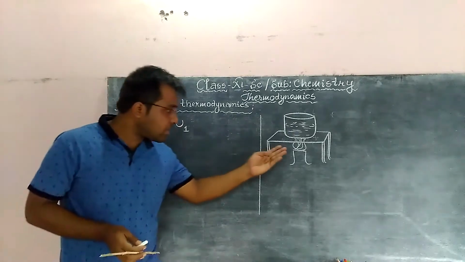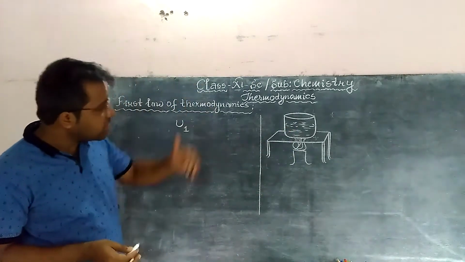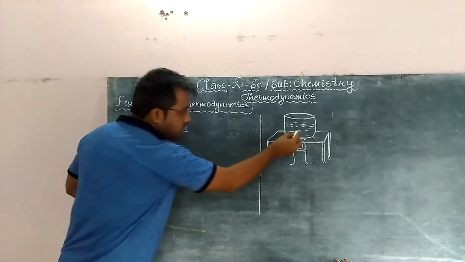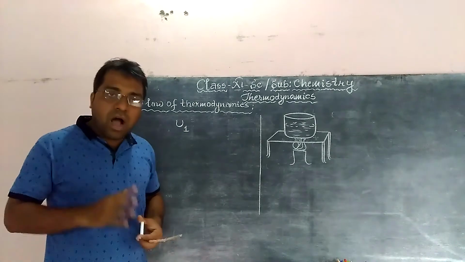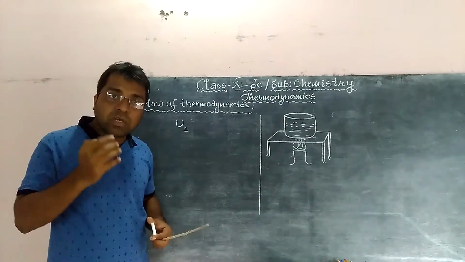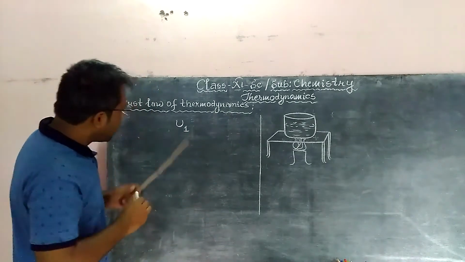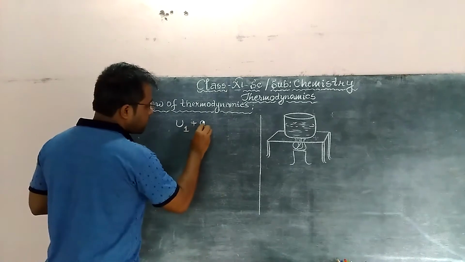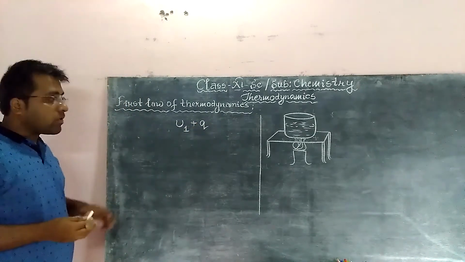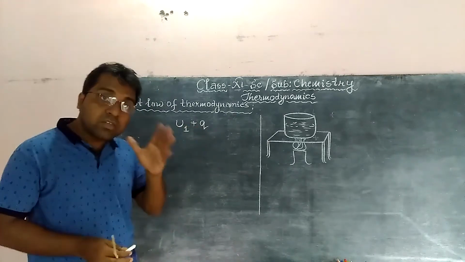Now, as I have said, it is allowed to get heated. So let's say that the system absorbs Q amount of heat. After absorbing the heat, definitely there will be a change in its energy, that is, a change in the internal energy. Let's say after absorbing the amount of heat Q, its internal energy becomes U1 plus Q.